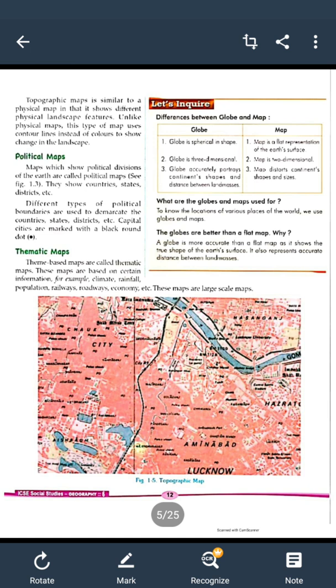Now the third type of map is the thematic map. With the help of a thematic map, we can show a particular theme in a map. Like if we have to show the monuments of a country, then we can show it with a thematic map. If we have to show the forests, the crops, the railways or roads or the airports, we can show it with the help of thematic maps.